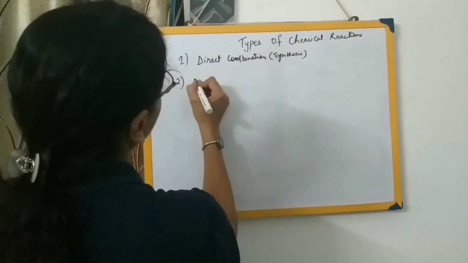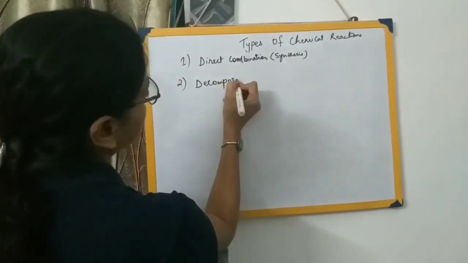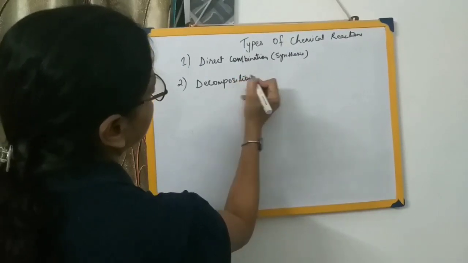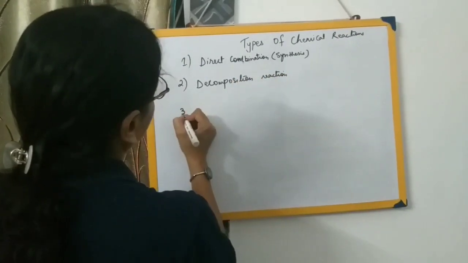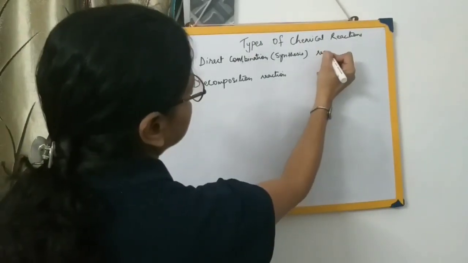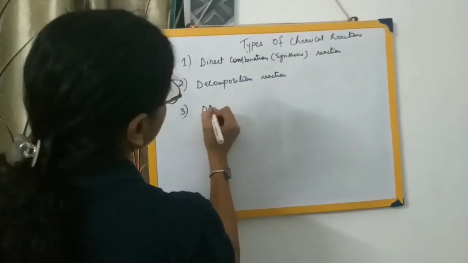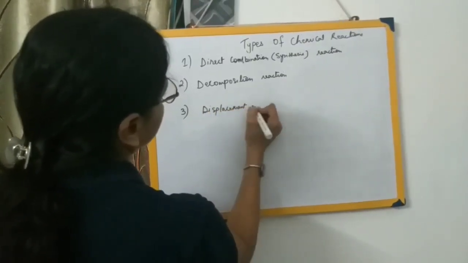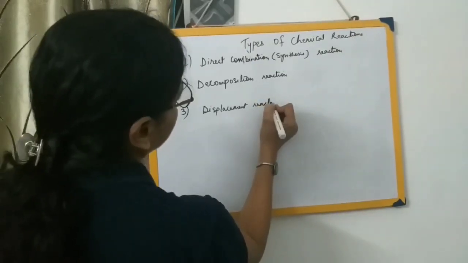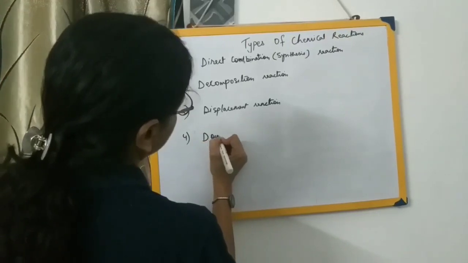The next is decomposition reaction. The next is displacement reaction. And the last one is double decomposition reaction.